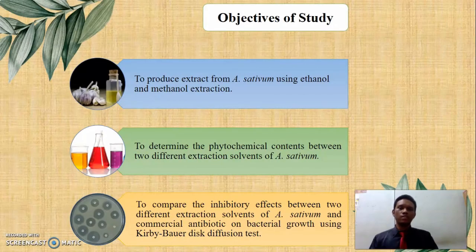The objective of the study is to produce extract from A. sativum using ethanol and methanol solvent extraction to determine their phytochemical contents and to compare their inhibitory effects with commercial antibiotics on bacterial growth using Kirby-Bauer tests.